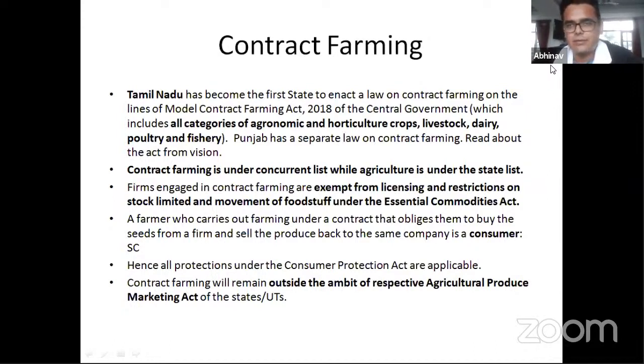So let's say if the onion prices are rising to the tune of 100 and 200 rupees a kg, then under the Essential Commodities Act, the states can order all the godowns and warehouses to offload their onions in the market, so that normalcy can be restored, and so that the high demand for onions, which is causing this increase in price, can also be suppressed.